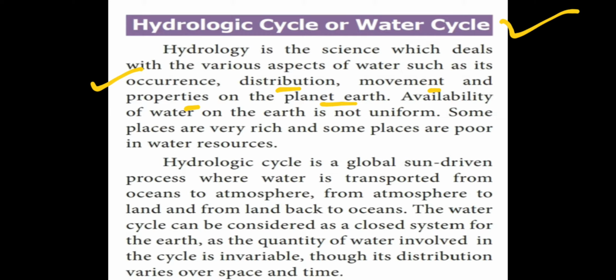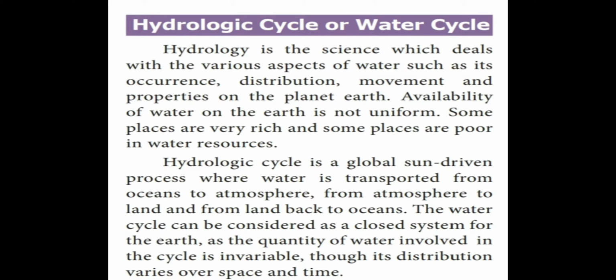Availability of water on the earth is not uniform. Water is available all over the earth, whereas it is not uniform in all places. Some places are very rich in water and some places are poor in water resources. In some places we get abundant water resources, whereas in some places water scarcities are there.